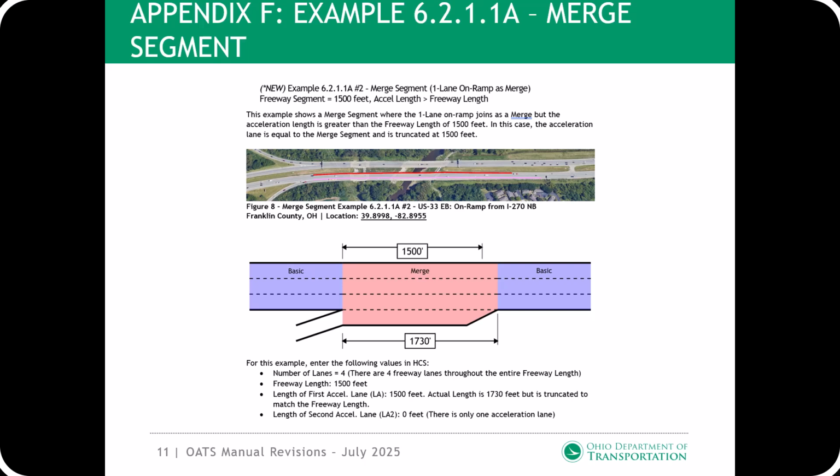Example number 2 shows a one-lane merge segment where the freeway length is 1,500 feet and the length of the acceleration length is more than 1,500 feet. For this example, the length of acceleration length is truncated at the end of the freeway length of 1,500 feet.